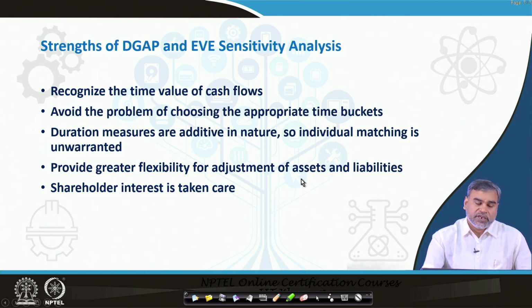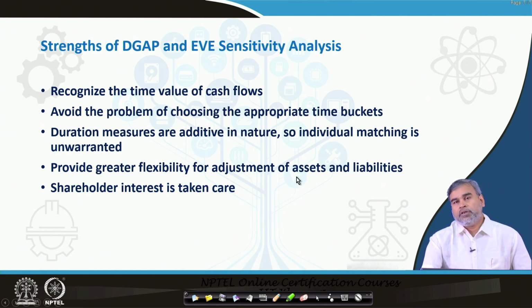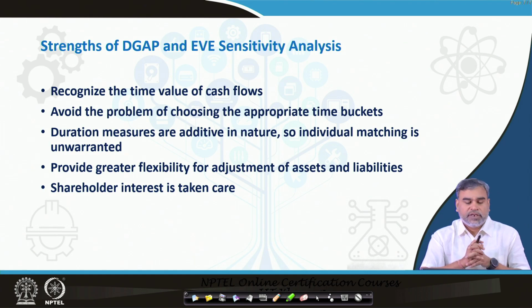because there is a huge gap in terms of maturity buckets between the assets and liabilities, what we call the temporal gap, which we always observe in the commercial banking system. Because of that, sometimes we face the problem of what adequate maturity should be considered to construct that particular bucket, or how we can balance the assets and liabilities with different maturities, but duration analysis is free from that. So, it avoids the problem of choosing the appropriate time buckets while calculating the interest rate sensitivity of the assets and liabilities.